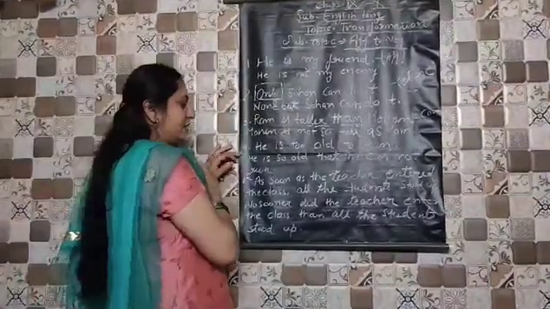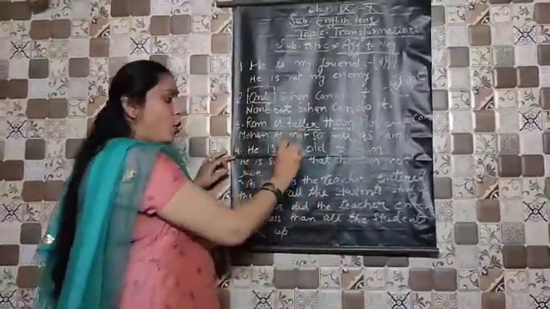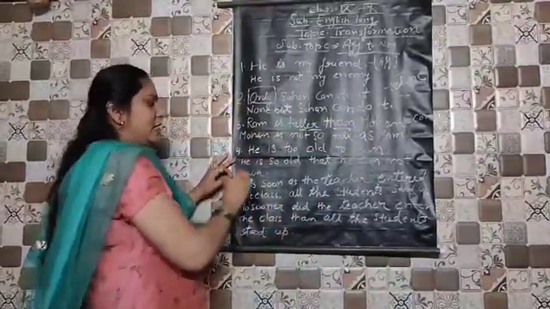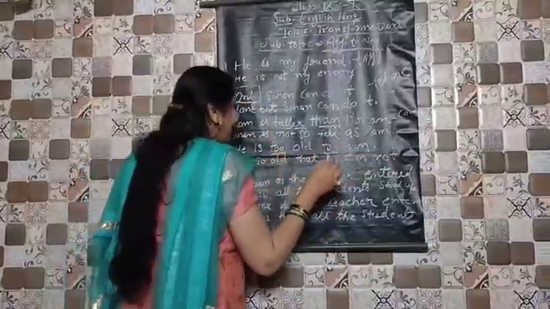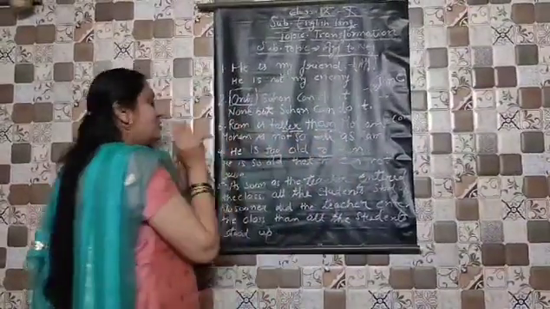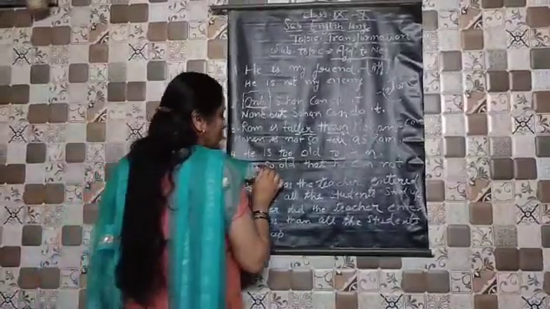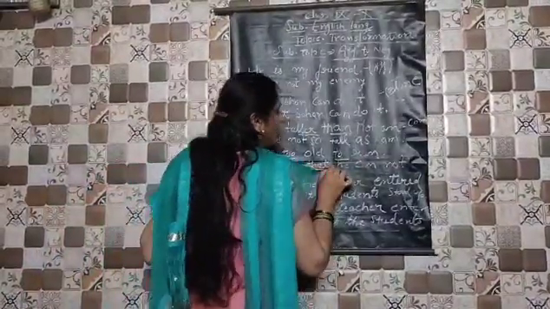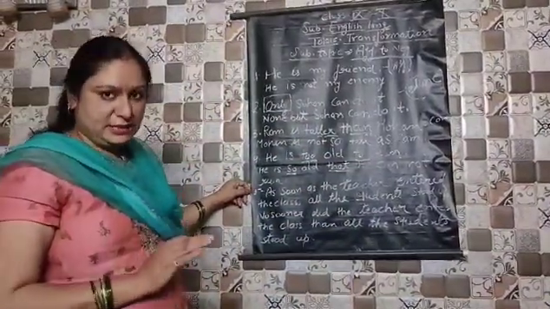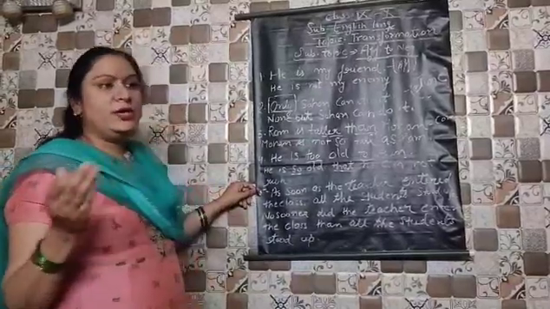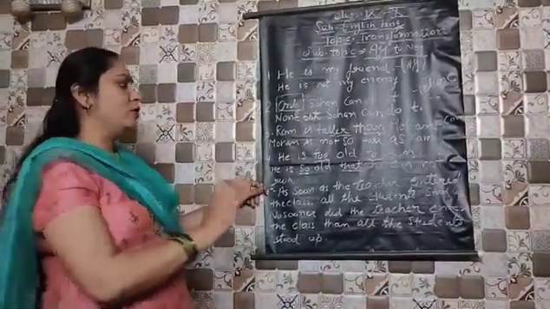Now the fourth sentence is written: He is too old to run. He is too old to run. Now children, you see, 'too' has come. It means you will make this sentence while changing it into transformation. You will use the rule, that is 'so that'. The same rule which we use to remove 'too' in sentences. As you know, whenever we are removing 'too' from sentences, we use 'so that' to change it. The same rule we are going to follow here also.